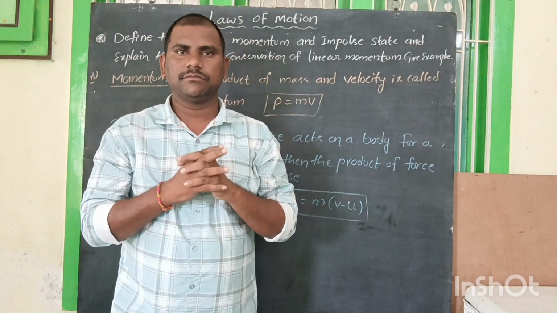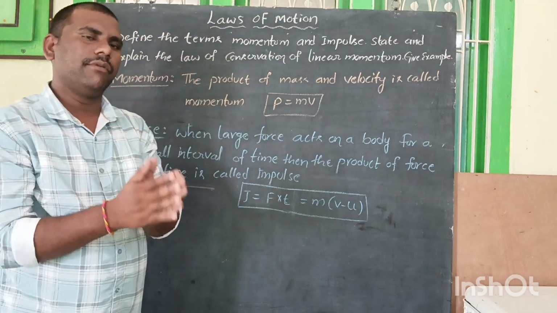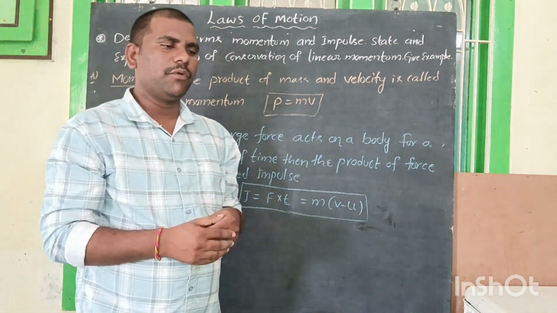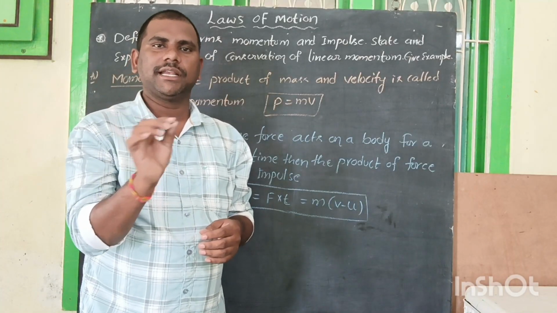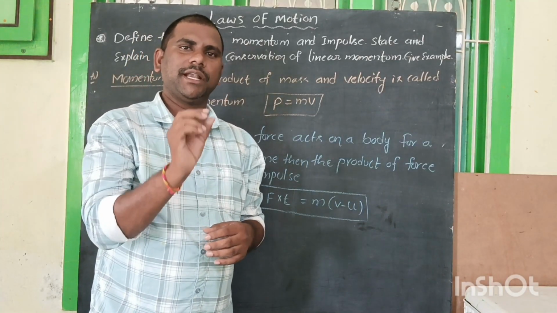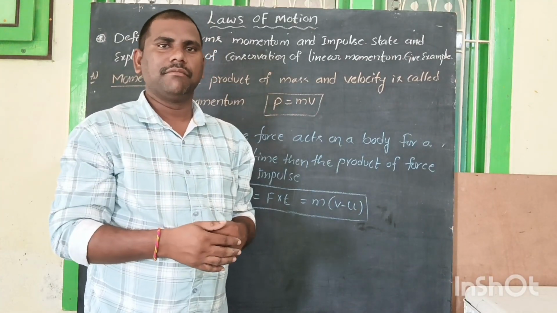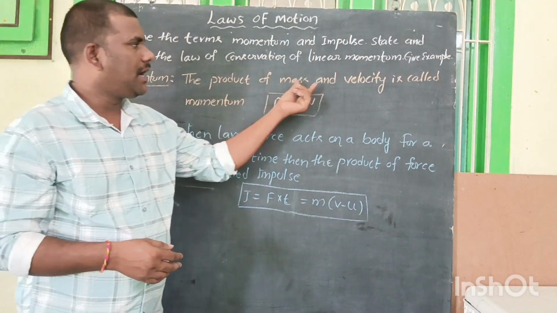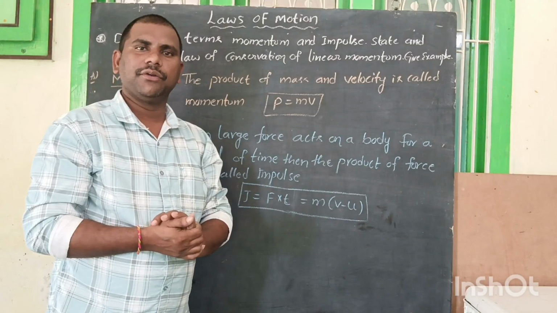What is momentum? Momentum means the product of mass and velocity. Actually, we usually think momentum is indicated by m, but momentum is indicated by the letter p. So momentum p is equal to the product of mass m and velocity v. So the product of mass and velocity is called momentum. p is equal to m into v.